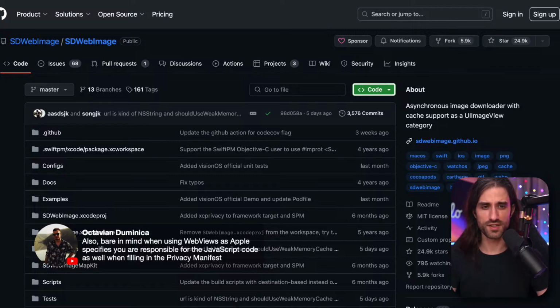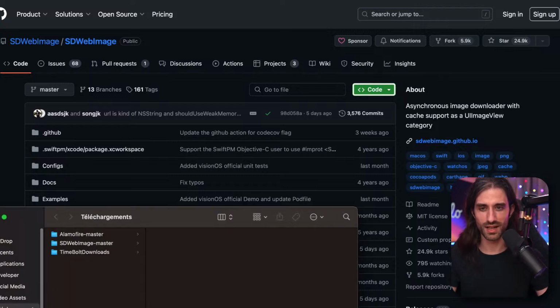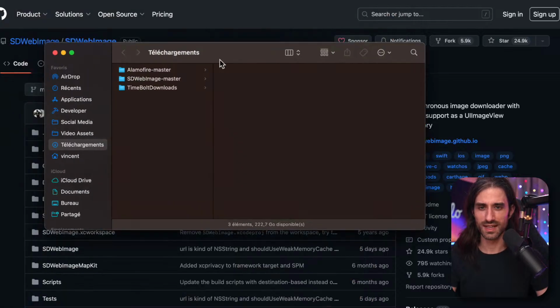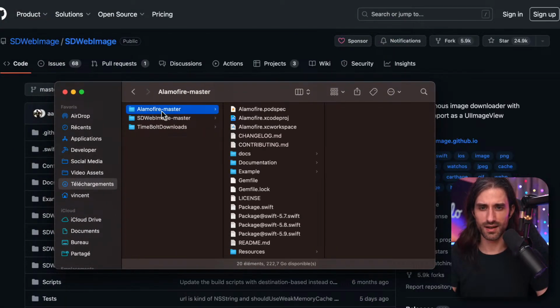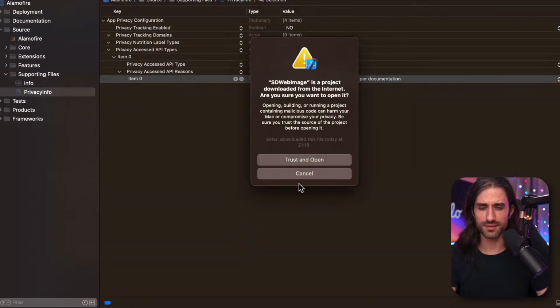So yes, if you have JavaScript code that collects user information, you are responsible for it. That makes sense. And I am sure that there is a lot of JavaScript code in advertisement frameworks that does a lot of weird things. I think we can be pretty sure of that. So let's open the SD Web Image project.